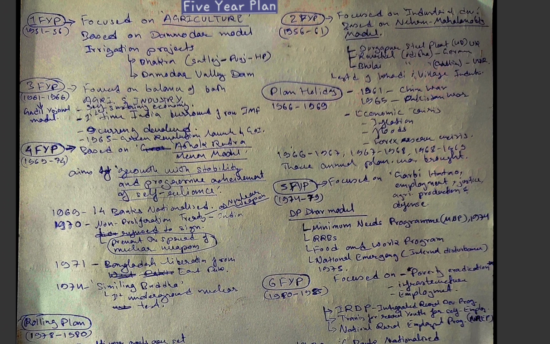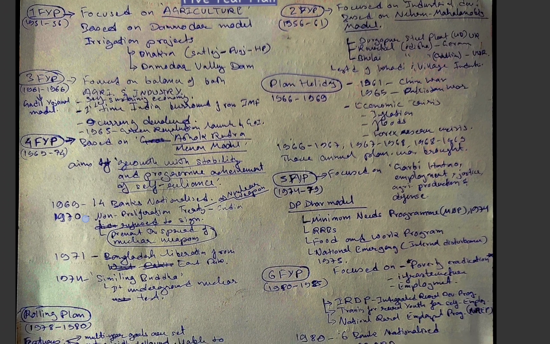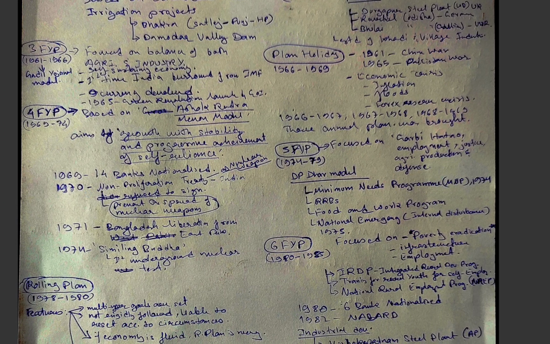Well, after that comes the fourth 5-year plan, and this fourth 5-year plan was based on the Ashok Rudra model, and it aimed at growth with stability and progressive achievement of self-reliance. So in 1969, 14 banks were nationalized, and in 1970 there was the non-proliferation treaty of nuclear weapons, which India refused to sign, because this treaty prevented the spread of nuclear weapons.